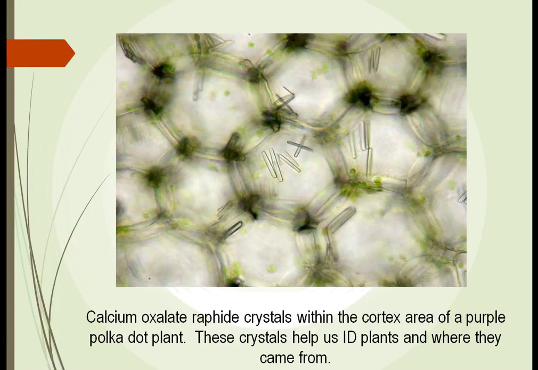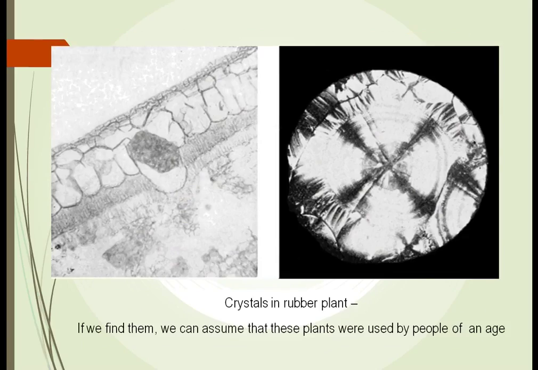Many plants today still have these crystals. Taro, which the Hawaiian people eat all the time, had these crystals in them. Mankind had to learn how to tame these crystals so you could eat the food. In the rubber plant, here's some other crystals that we find out here. We can assume that when we find cells in a garbage pile that have these crystals, we can assume that the rubber plant was used by these people.